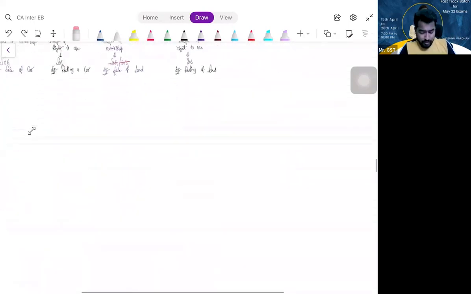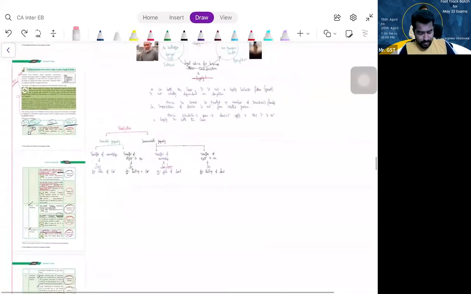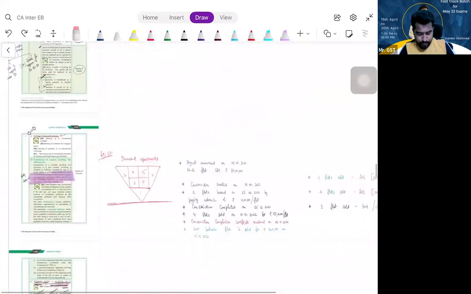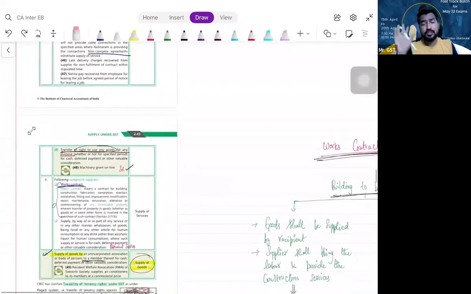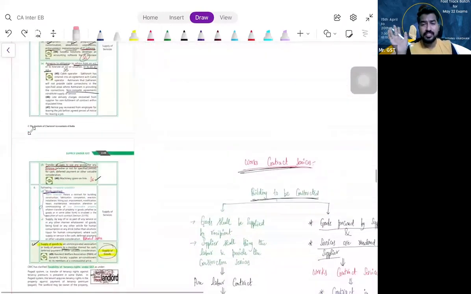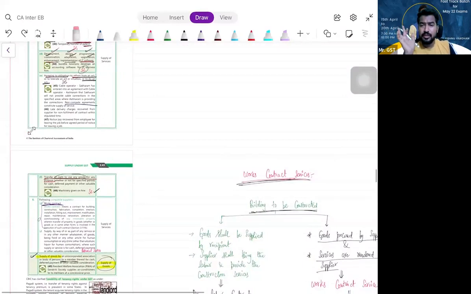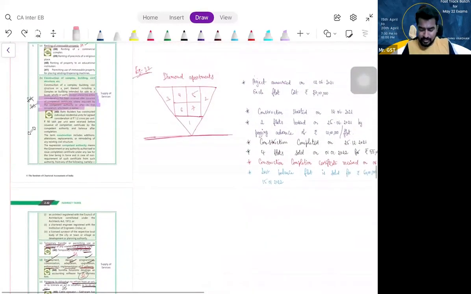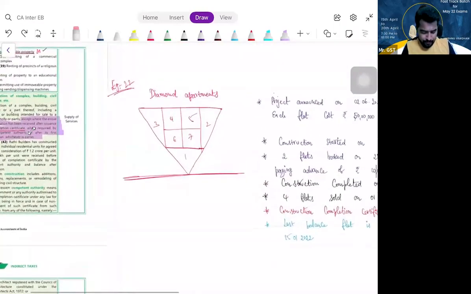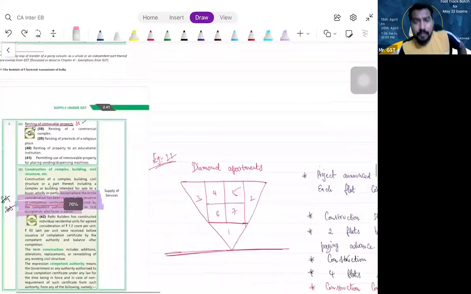So we are not worrying about schedule 2. Let us focus on schedule 3. What is schedule 3? Negative list: neither supply of goods nor supply of service. Neither SOG nor SOS. That means it is not at all a supply. Before going to that, in schedule 2, either SOG or SOS, I will discuss one small area related to building.